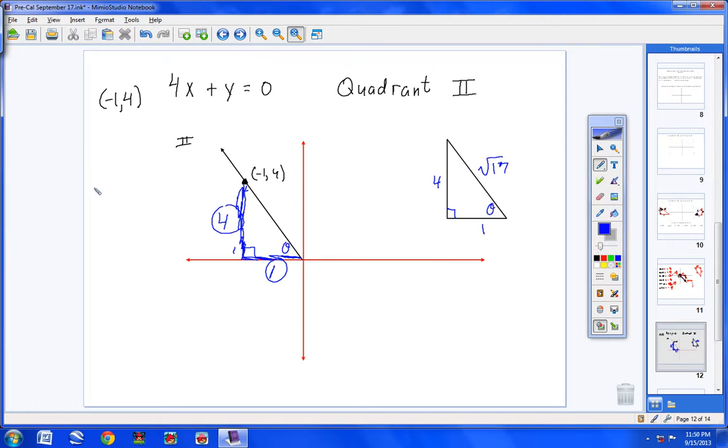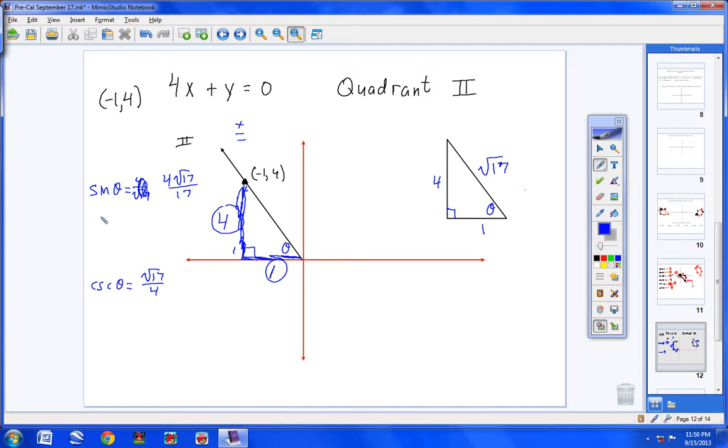I'm going to go really fast, okay? Sine of theta would be opposite over hypotenuse. Oh, we forgot our signs, didn't we? Sorry, guys, totally forgot. It's positive, negative, negative. So sine will be positive. And I'm going to go ahead and quickly move those up here out of the way. So this quadrant is positive, negative, negative. All right. So we have 4 over the square root of 17. So that means down here, cosecant, the inverse, would be square root of 17 over 4. Now I've got to rationalize this, so I would get 4 square root of 17 over 17.